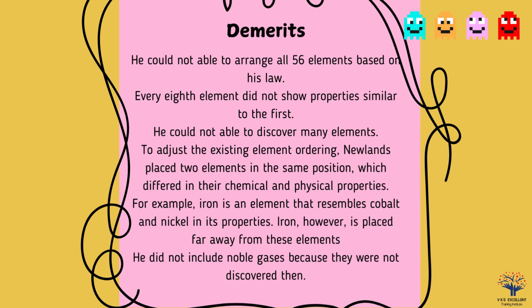To adjust the existing element ordering, Newlands placed 2 elements in the same position, which differed in their chemical and physical properties. For example, iron is an element that resembles cobalt and nickel in its properties. Iron, however, is placed far away from these elements. He did not include noble gases because they were not discovered then.